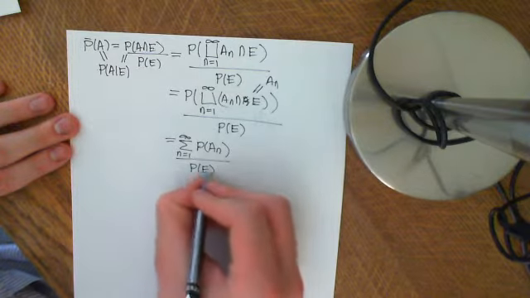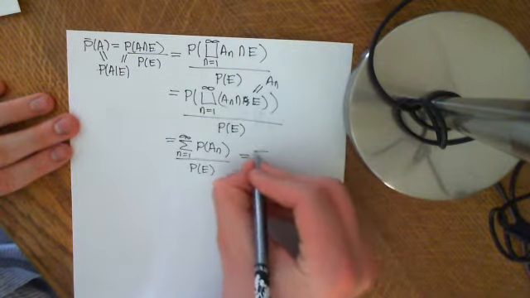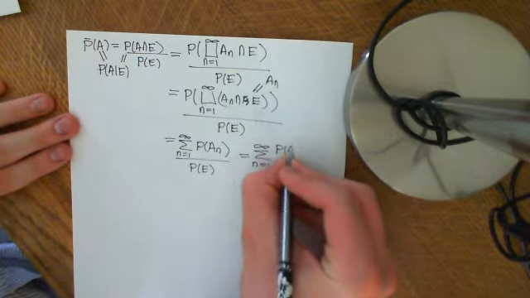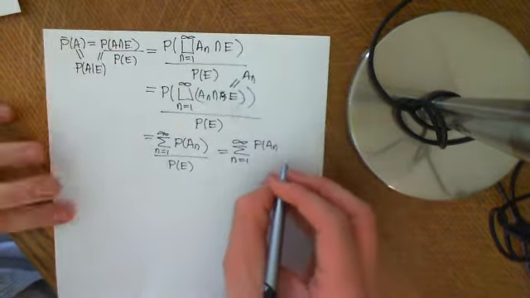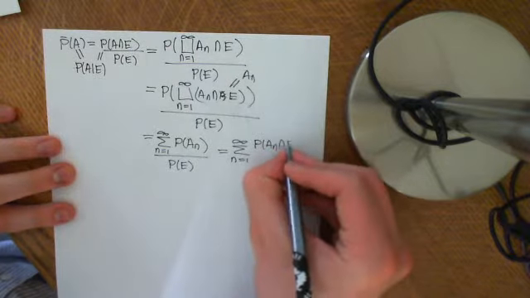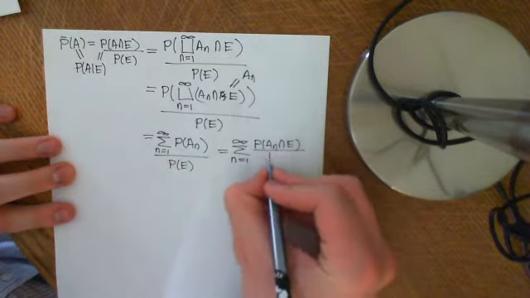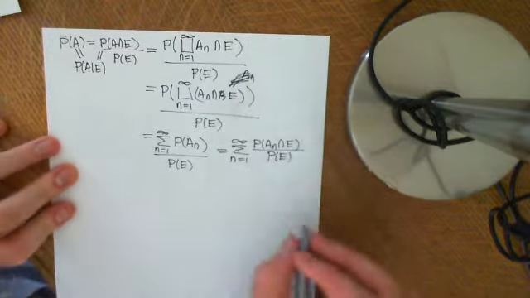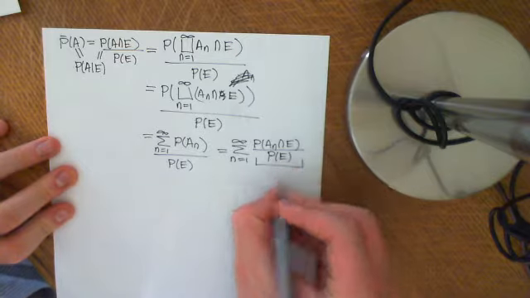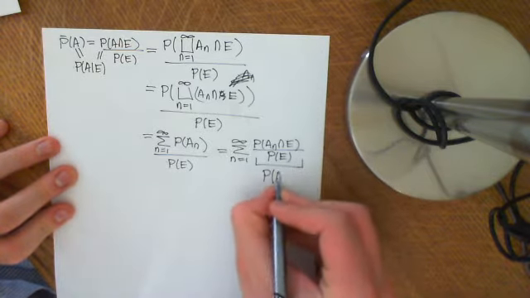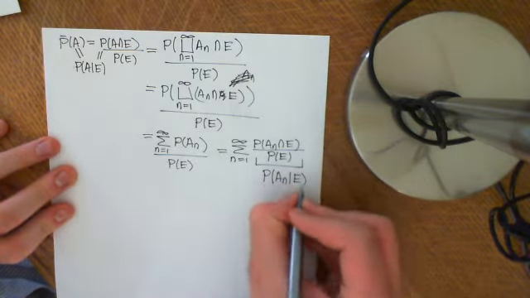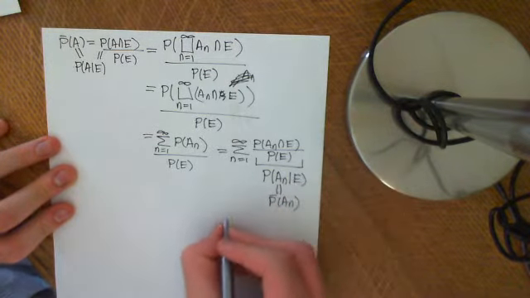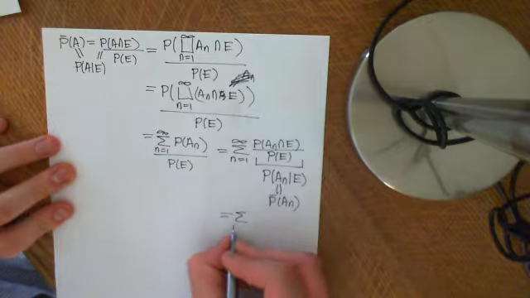Now, this is a finite number, so we can just slip it in. The sum, n equals 1 to infinity, of the probability of AN. Oh! And in fact, it would be better to leave in AN intersection E so that you see it more directly, over the probability of E. So leave that in there, don't call that AN. And basically, this is now the conditional probability of AN intersection E given E, which is equal to P bar of AN. So I hope you've been able to follow that argument.